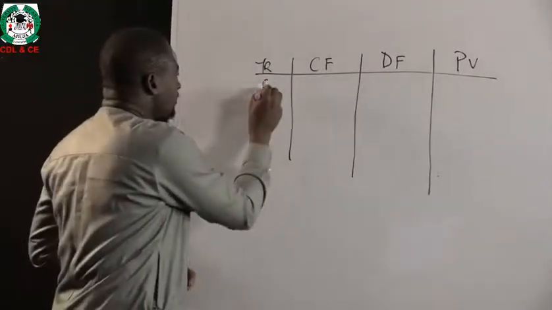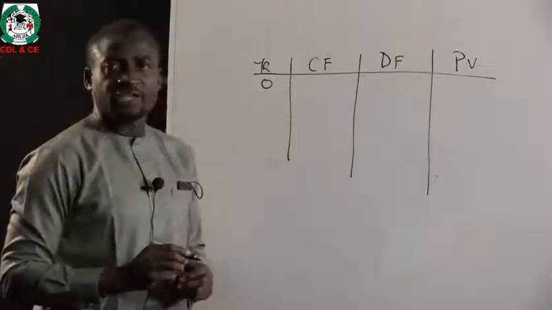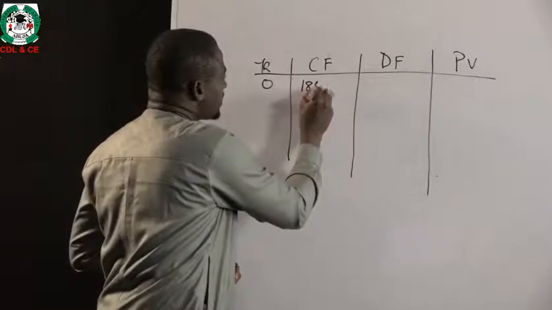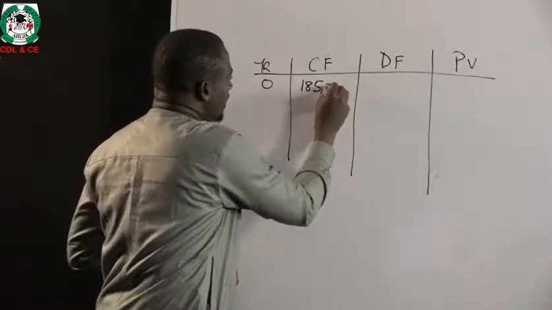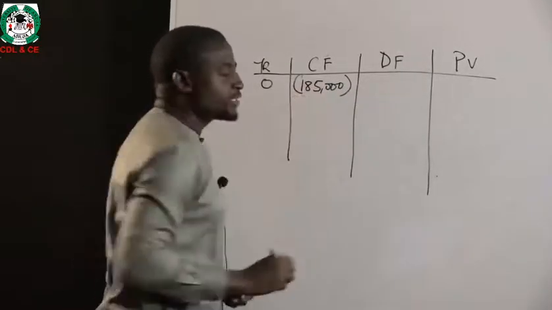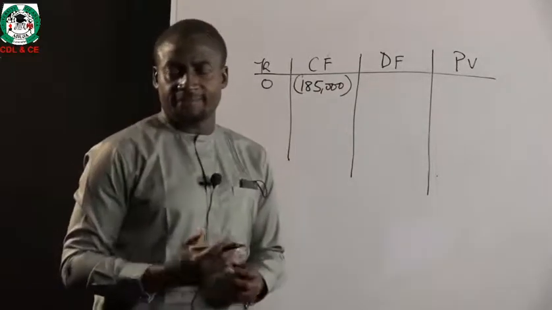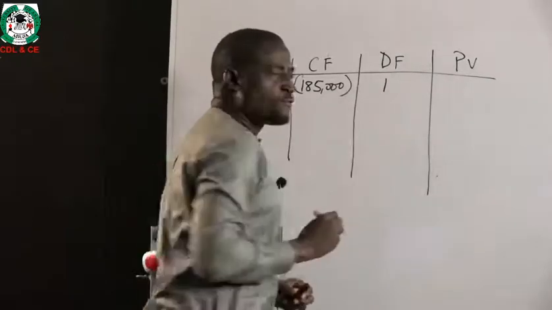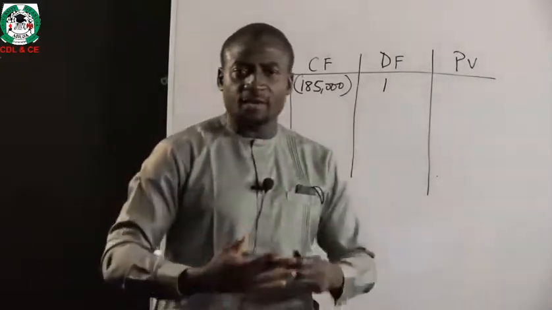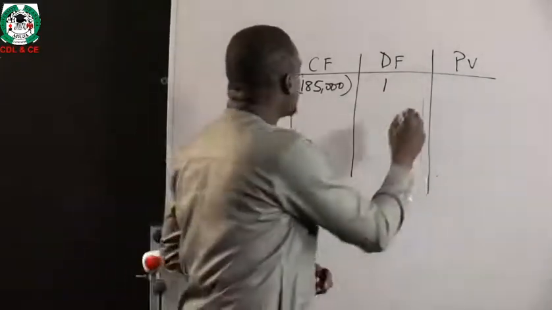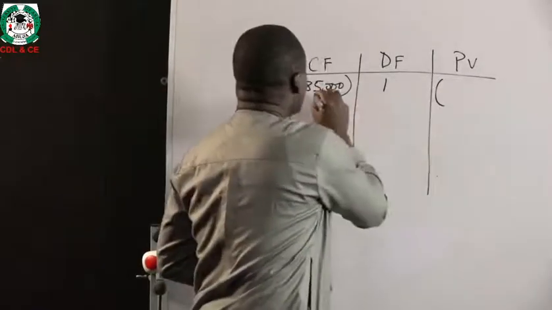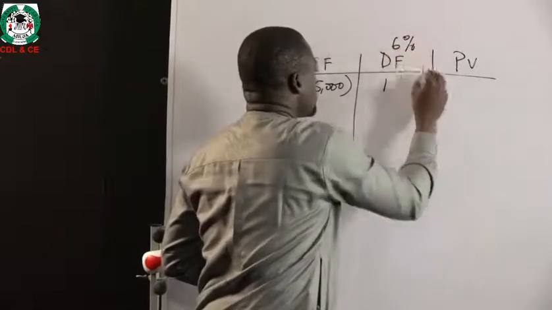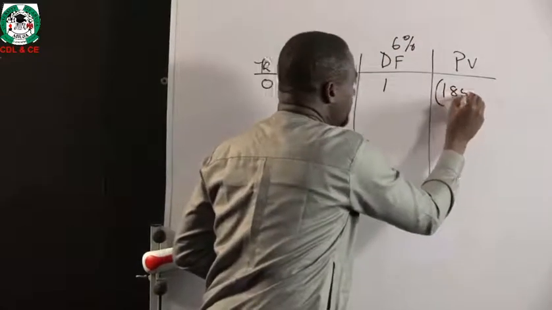The year zero represents the year of initial investment, and we were told in the exercise that the company has a potential initial investment of about $185,000 and a discount factor of 1.0 because that is the first year, and therefore multiplying the cash flow by the discount factor gives us the same amount for the initial year.